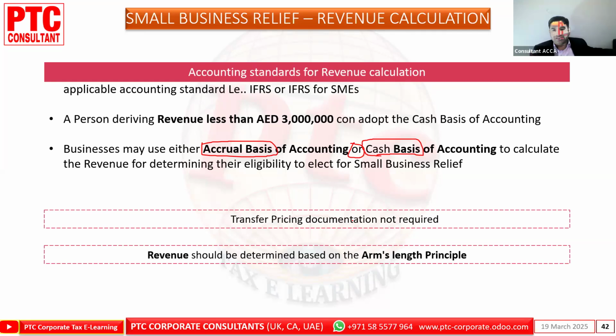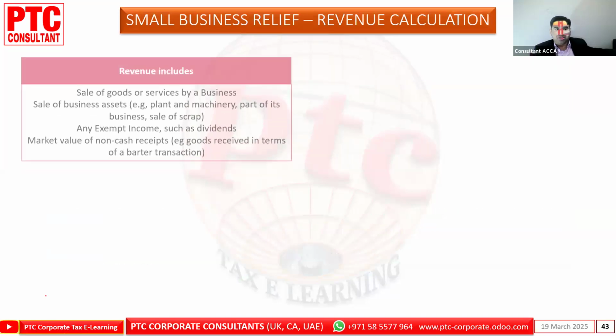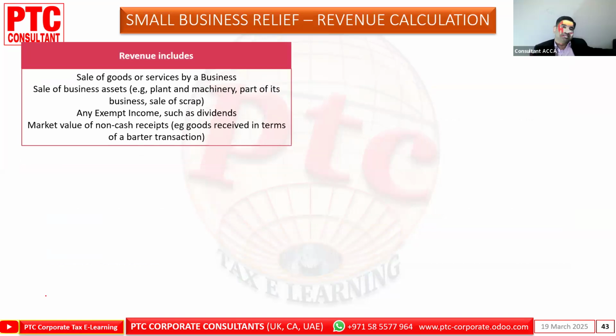Transfer pricing documentation is not required. Revenue should be determined based on the arm's length principle. Transfer pricing is not applicable, but the revenue should be determined on an arm's length basis. Now let's see the next, revenue.